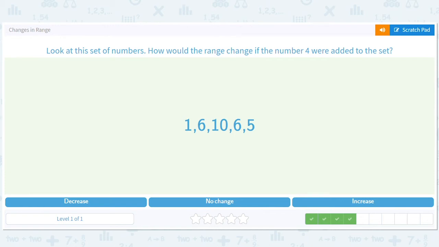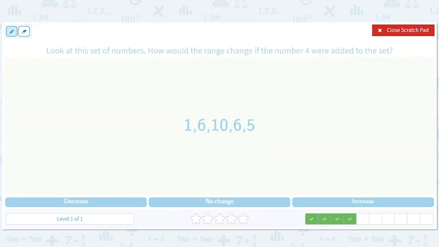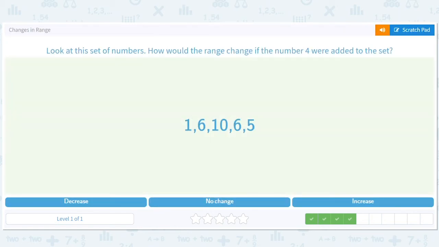How would the range change if the number 4 were added to the set? Again, 4 is a nice middle number in between 1 and 10. 10 minus 1 is 9. The range is 9. So the 4 is not going to affect how spread out those numbers are. We're going to go no change.